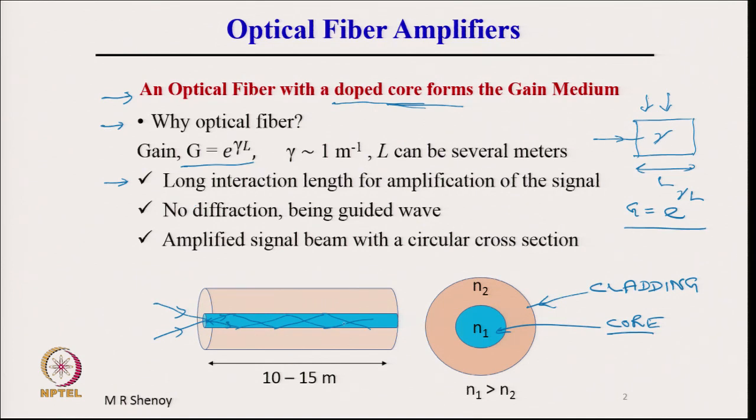So, all along the length of the fiber there is gain provided. Therefore, in materials where the gain is very small, we can have a long interaction length by using an optical fiber.